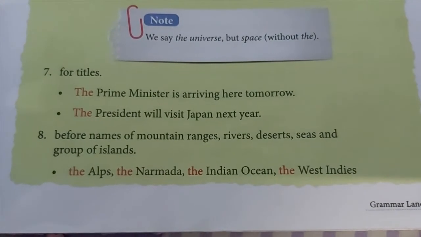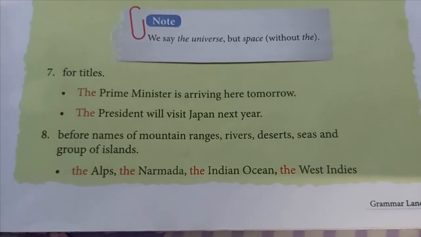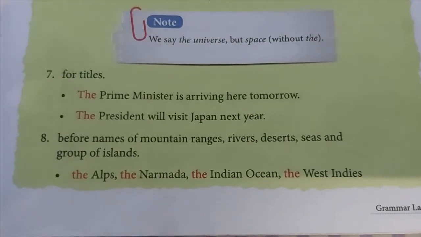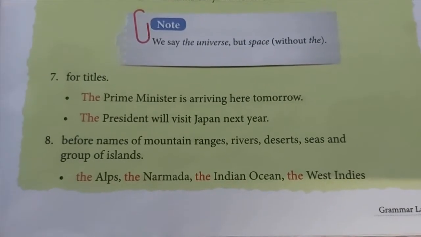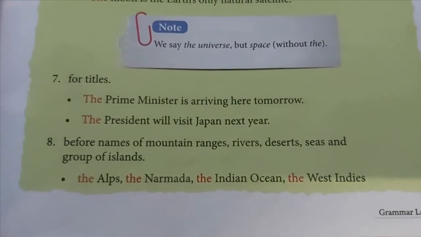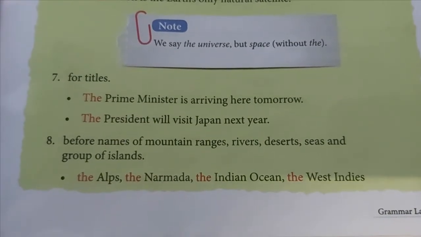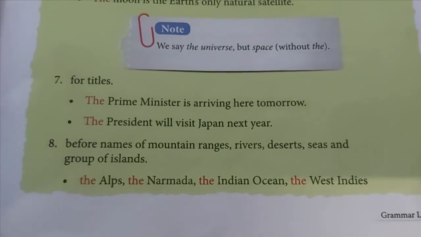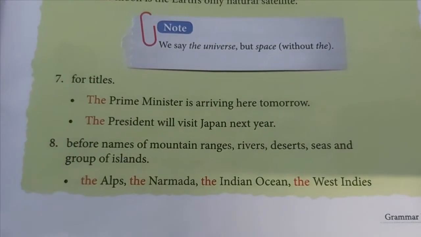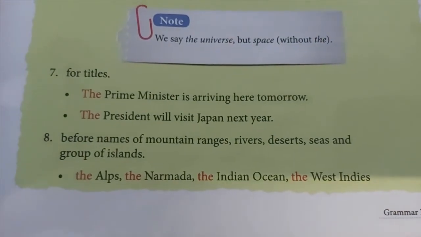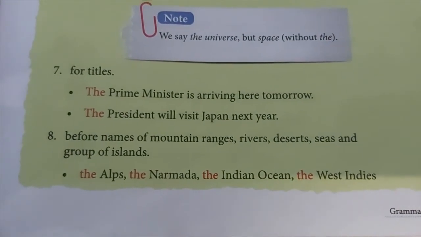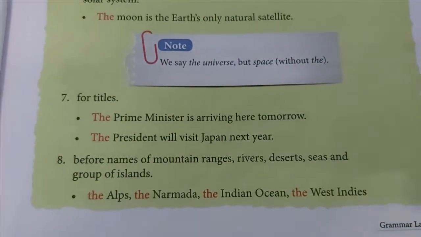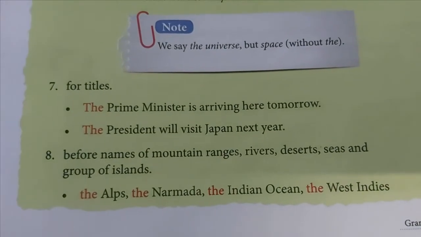Next, before the name of some mountain ranges, rivers, deserts, seas, and a group of islands, like we say the Mount Everest. Mount Everest is a single mountain in the world, the highest peak, so we use the to specify the highness of the Everest. Next, Ganga is the largest river of India, so we use the to denote the largestness of the Ganga river.